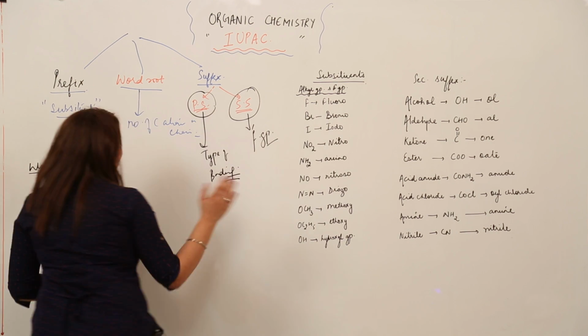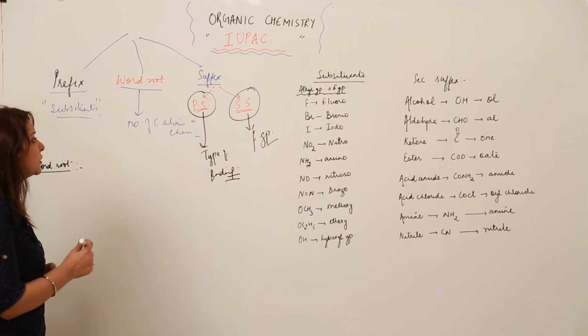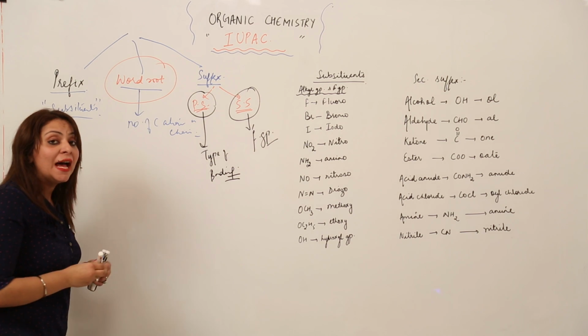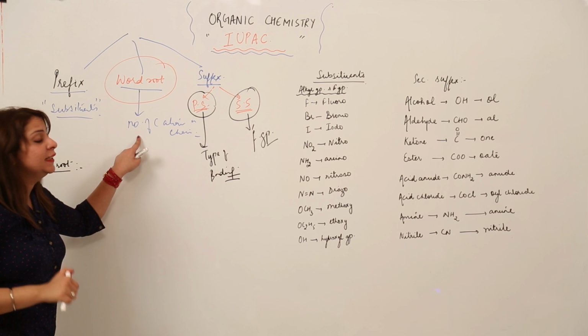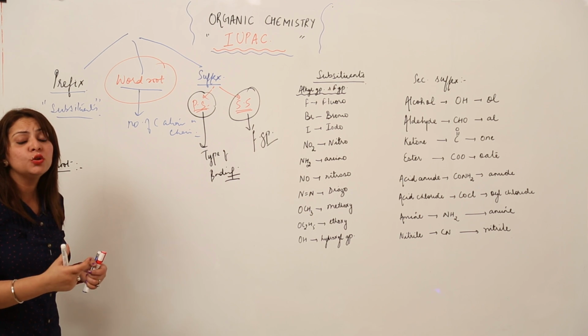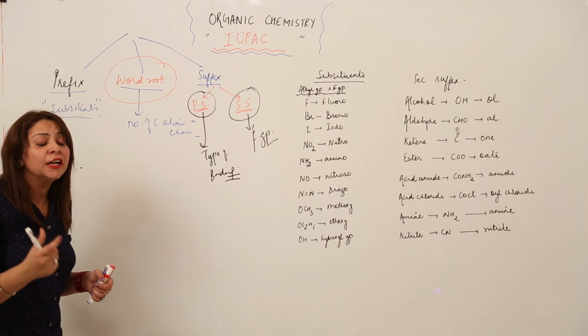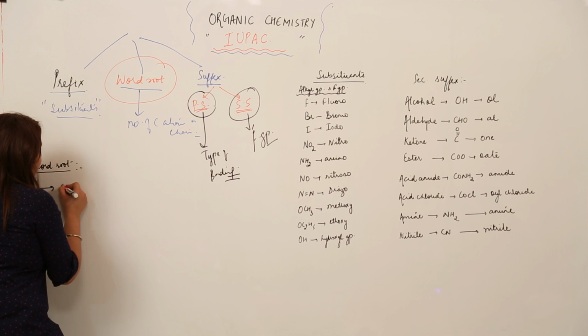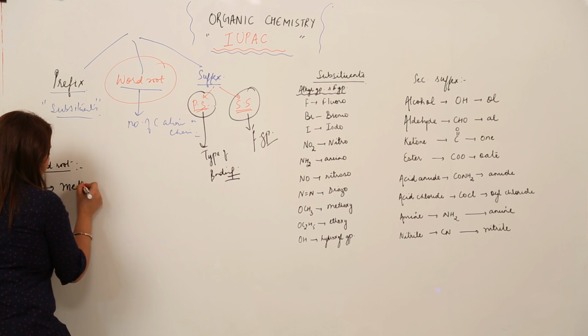First, the main part: when we are writing in IUPAC, we need a word root. As I told you, the word root indicates the number of carbon atoms in a chain. So what word are we going to use by counting the carbon atoms? If there is one carbon atom in a chain, you indicate it by the word root meth.